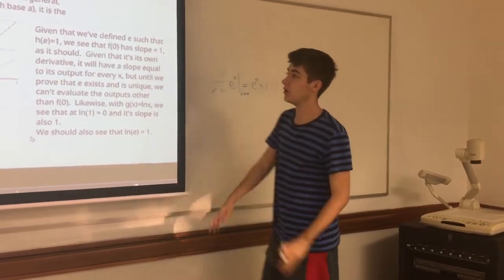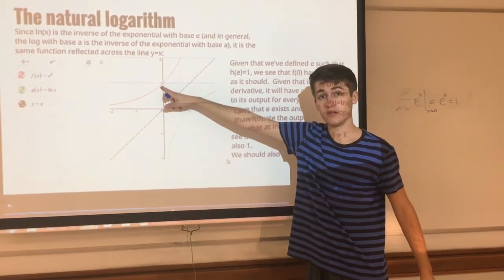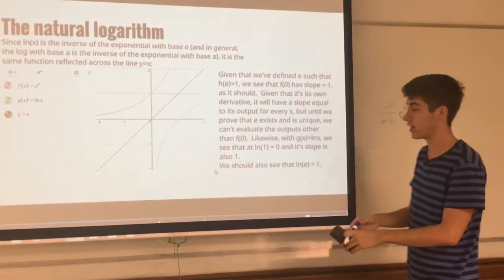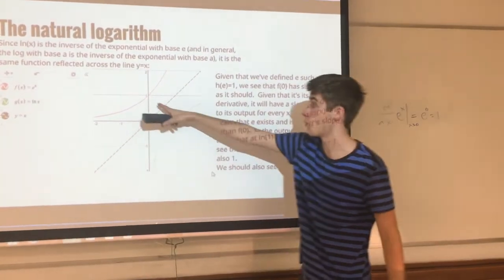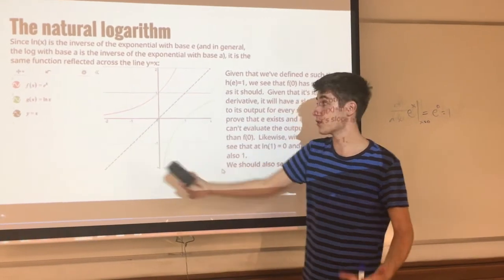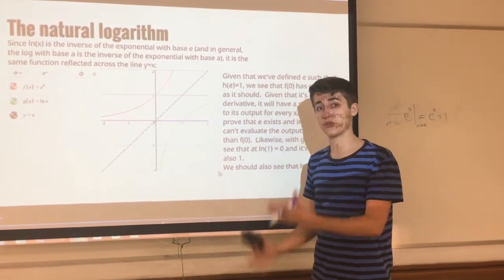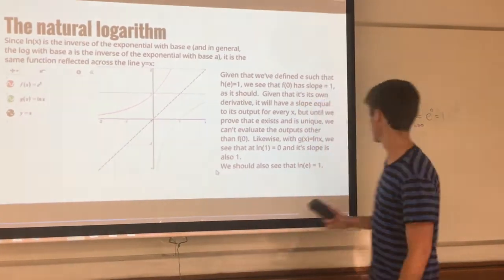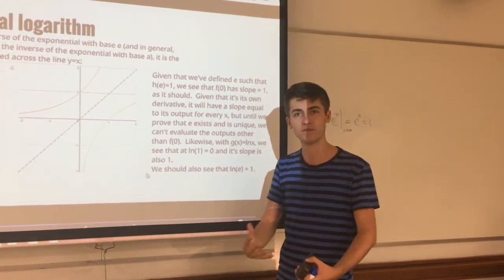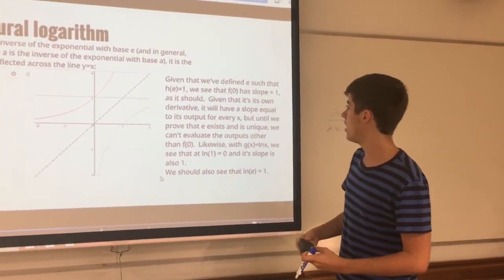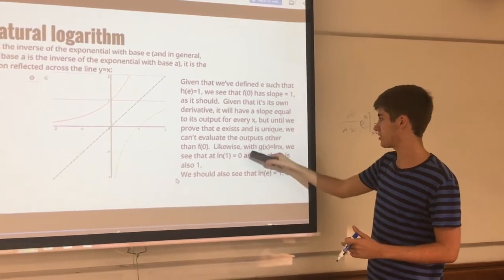So the slope at 0 of e to the x is 1, which it should be, because e to the x is its own derivative. Since it outputs 1 there, like every exponential function, its derivative should be 1 as well. And we would expect that every output is also equal to the slope of the function at that point, but since we don't actually know what e is yet, I can't determine that, but we will get to it. It's kind of a roundabout way of demonstrating why this stuff is true.